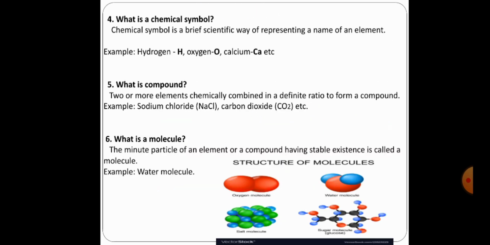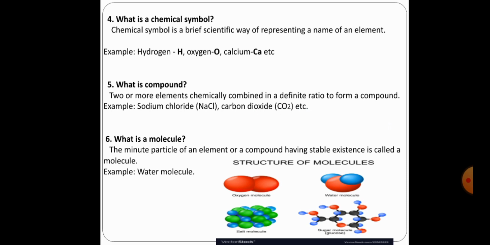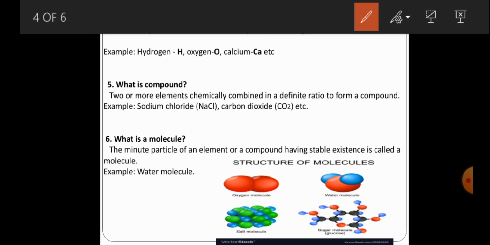Next, coming to chemical symbol. What is a chemical symbol? Why do we have to use a chemical symbol? A chemical symbol is a brief scientific way of representing the name of an element. Why are we using it? For representing that element.